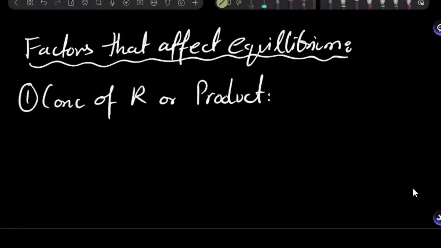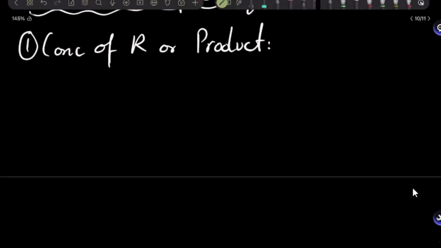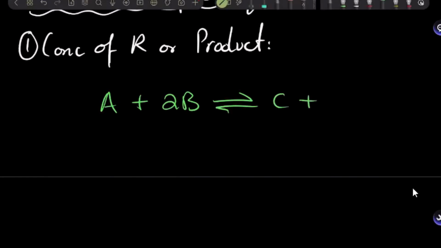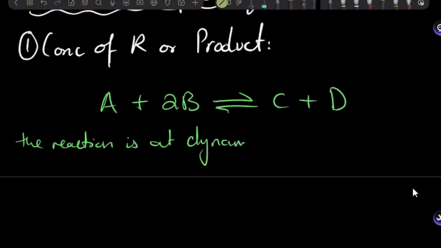I'm going to take an example reaction, A plus 2B goes into C plus D. It is at dynamic equilibrium initially. What does that mean? That it is going 50% forward and 50% backwards, or the rates of forward and backward reaction are equal right now, right?